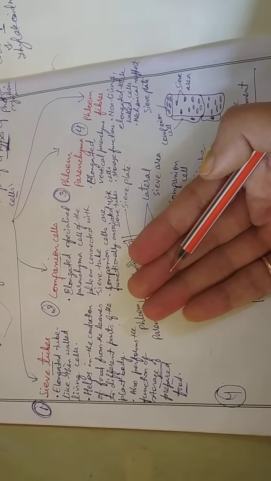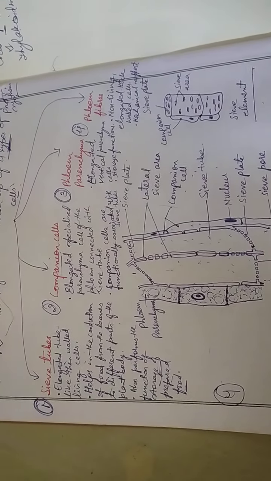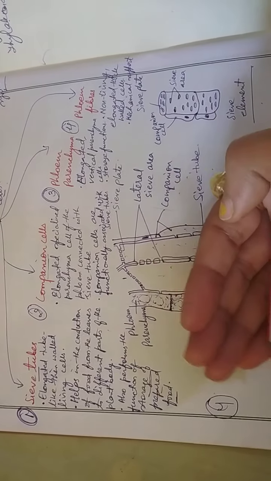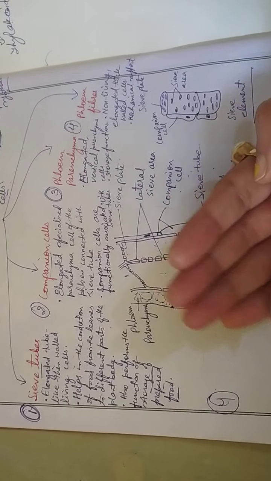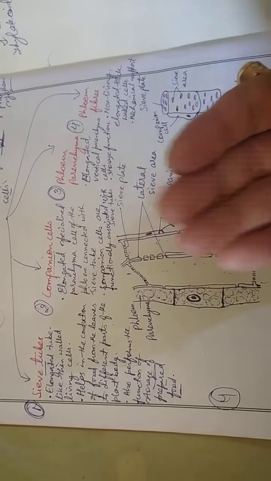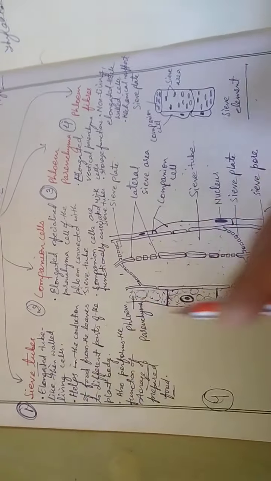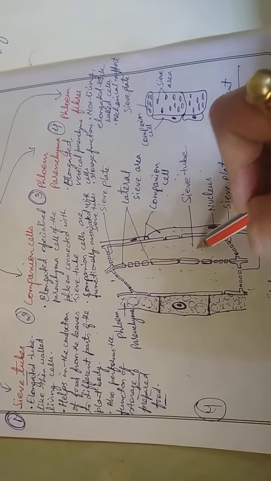You all know that leaves prepare food, so not all the food is consumed by the plant all the time. So when the food is extra in amount, it needs to be stored, and who is helping it to store? Sieve tubes. Okay, so first is sieve tubes.